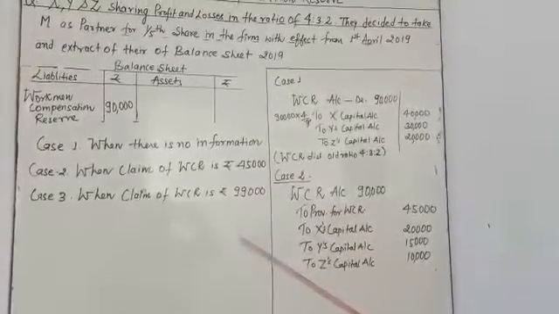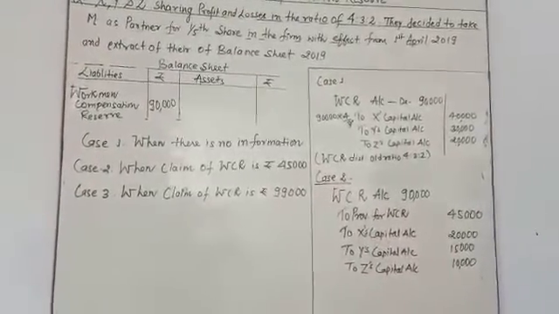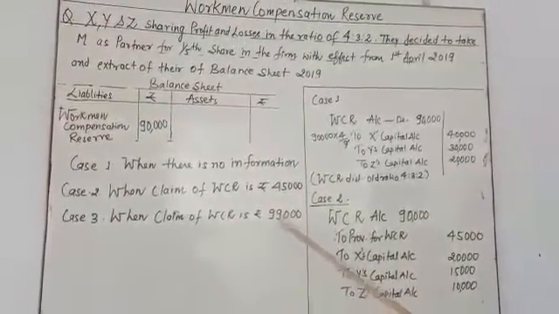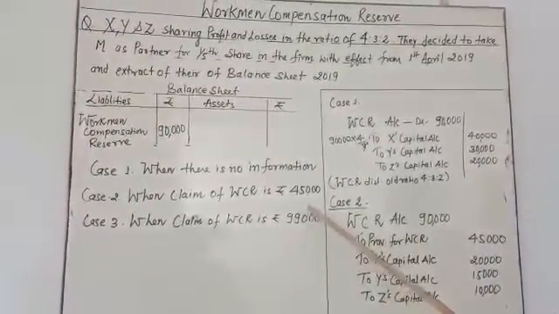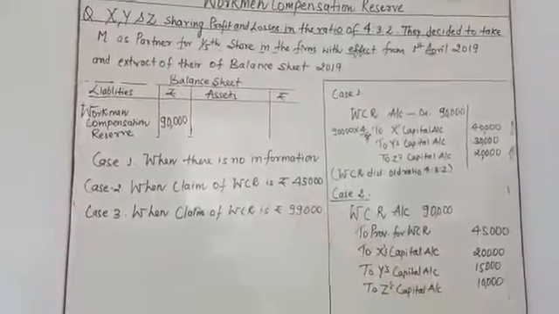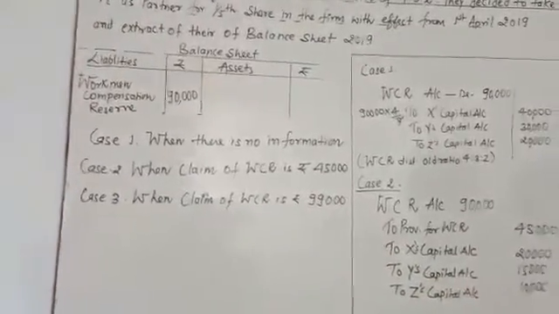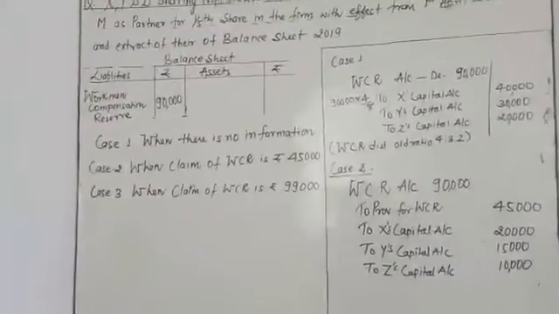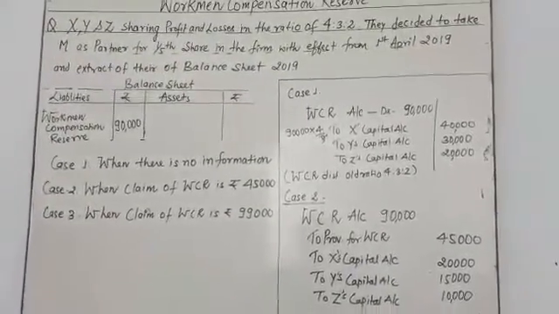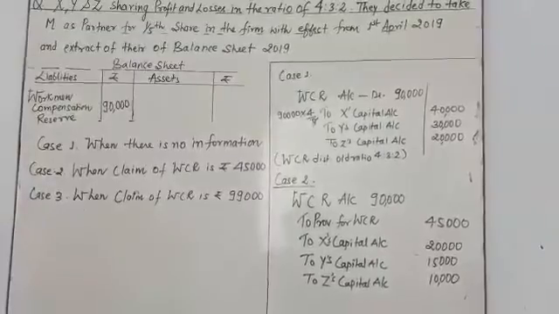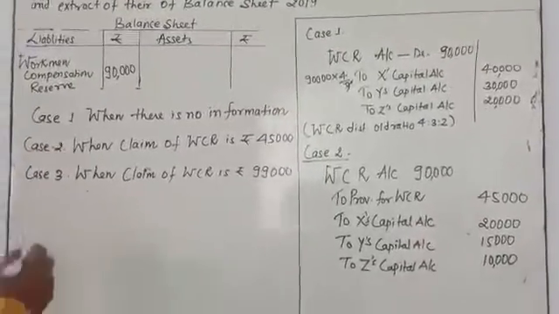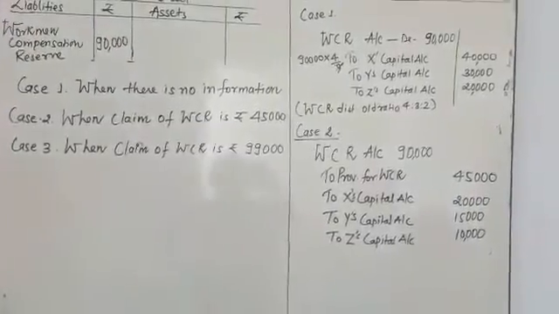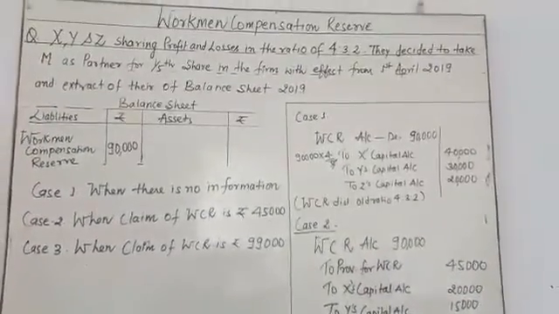In this situation, it is going to go through the profit and loss adjustment account, or you can say the revaluation account. Let me solve case number 3 here.